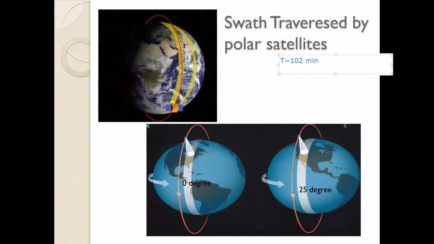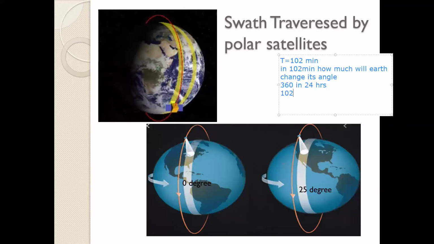Now how do we find this out? In 102 minutes, how much will the earth rotate? One revolution is 360 degrees, correct? In how much time? In 24 hours, right? Can you tell me how much it will complete in 102 minutes?